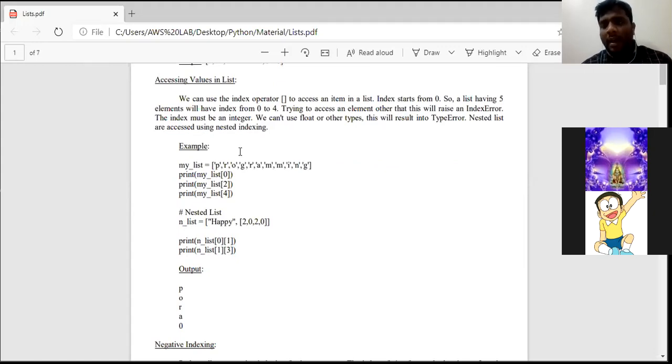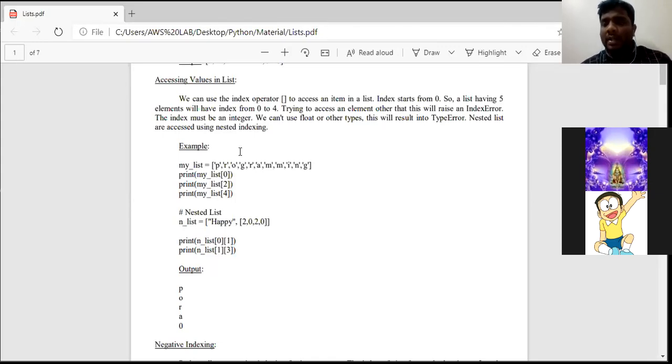And the next one is, how can we access elements in a list? In this concept also we need to learn 4 points. First one is we need the index operator. Index operator in the sense square bracket open, square bracket close. We need the index operator to access any item in a list. That is, if we want to access any element in a list, we need to access it by using the index operator.